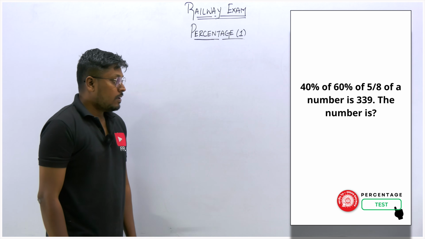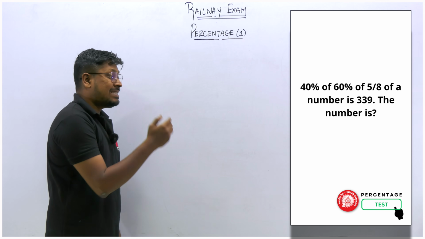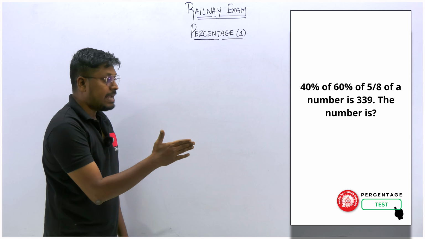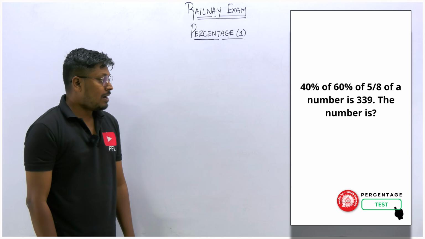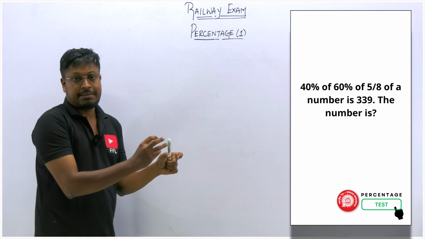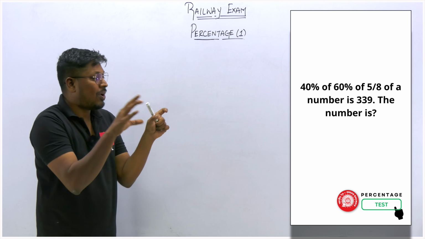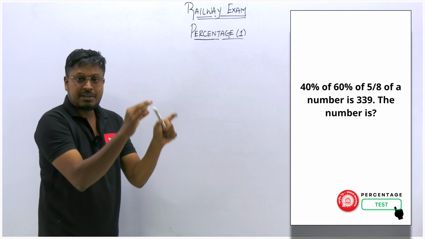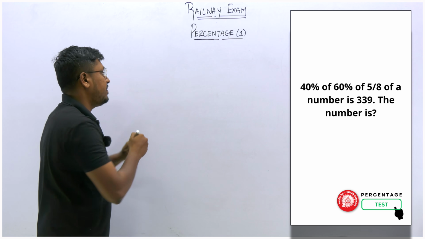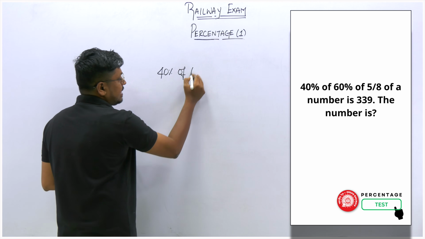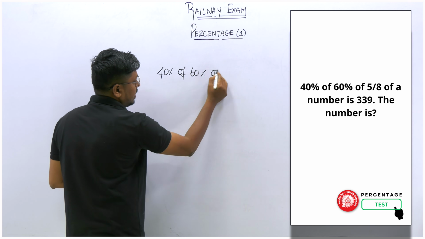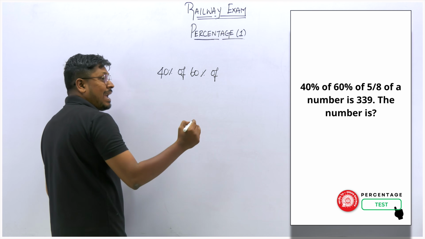Next question: 40% of 60% of 5 by 8 of a number is 339, then the number is. So here our target is to find what the number is. But they have given a small sentence like 40% of 60% of. So write it as a simplification. 40% of, then 60% of, and then what they have given is 5 by 8 of a number.